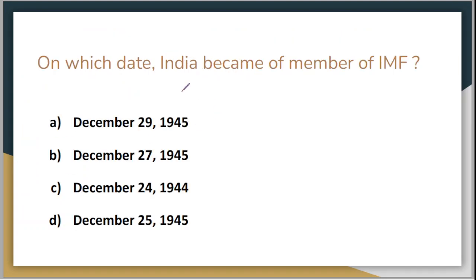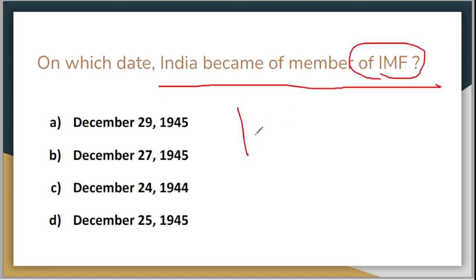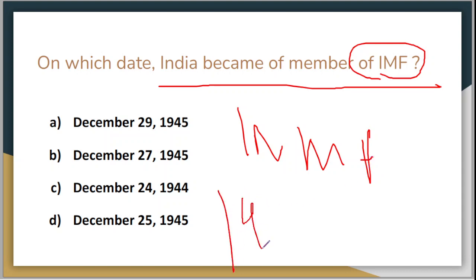On which date did India become a member of IMF? What is IMF? IMF is International Monetary Fund, which was started in the year 1945. It is one of the Bretton Woods sister organizations. So when did India become part of IMF?